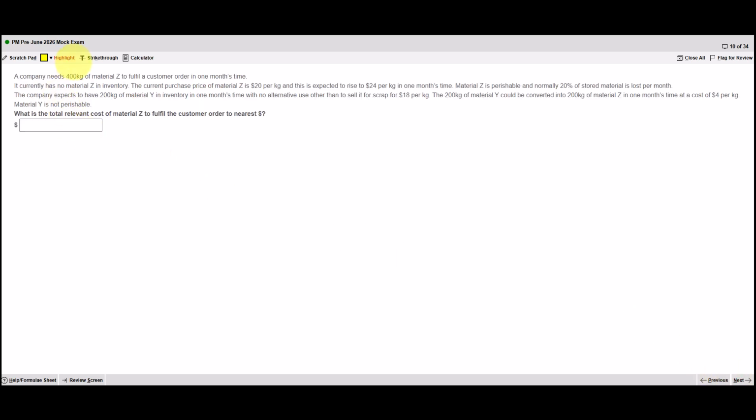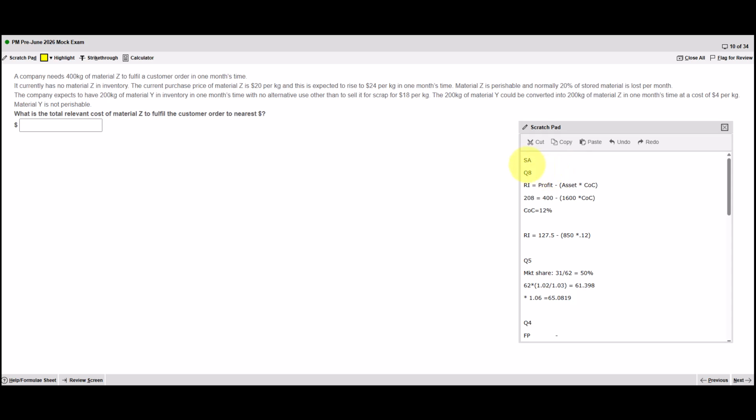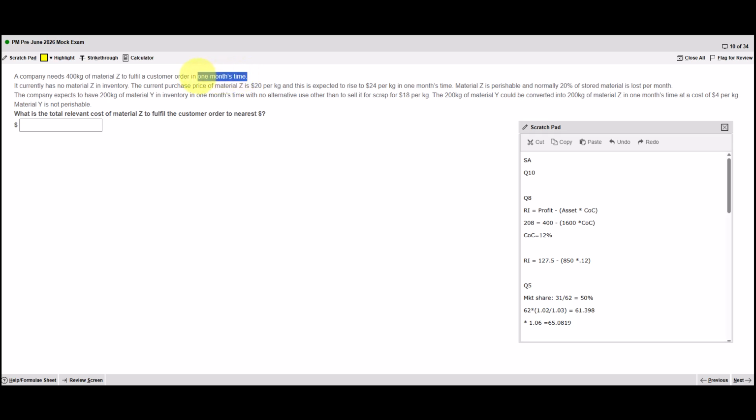Question 10. What's the total relevant cost of material Z to fulfill the customer order to the nearest dollar? Company needs 400 kilograms of Z to fulfill an order in 1 month's time. The examiner normally only gives information like that if it's useful information to the question. Every so often it is extra information that's not important, but normally that means we need to think about something in terms of timing.